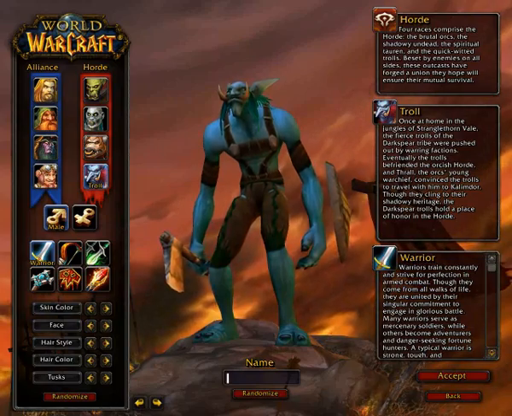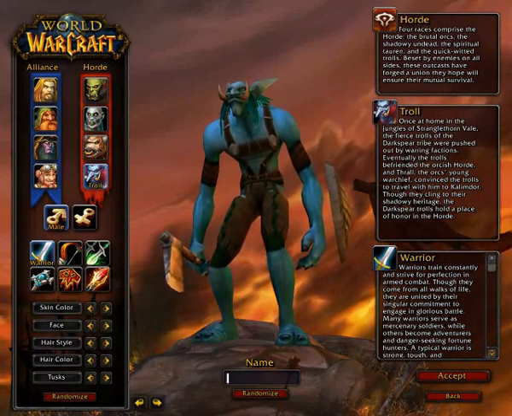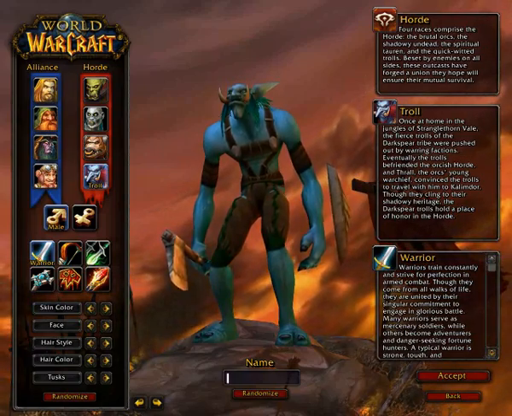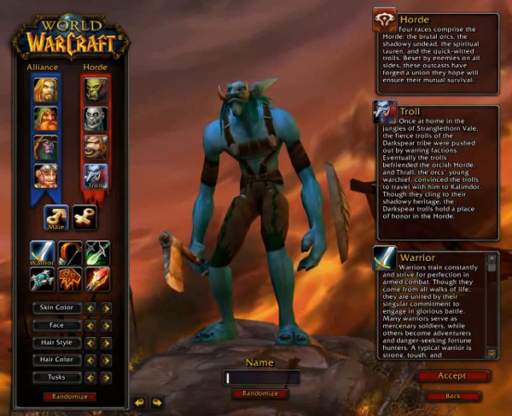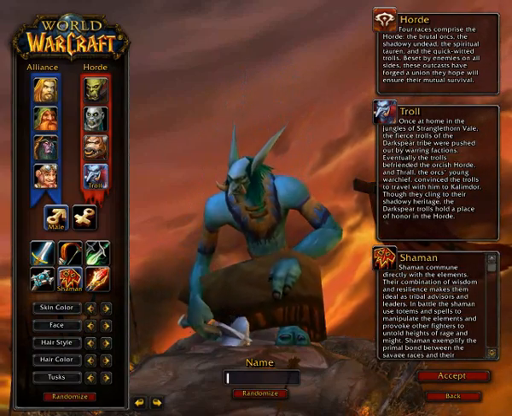Each race has a slightly varying selection of classes that you can play as. Also, each side in World of Warcraft has a special unique class that the other side does not. The Horde has the Shaman, and the Alliance has the Paladin.